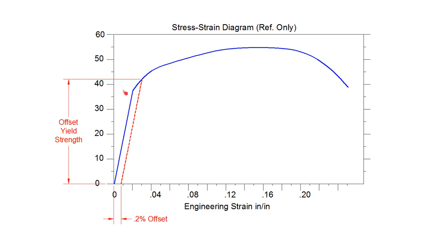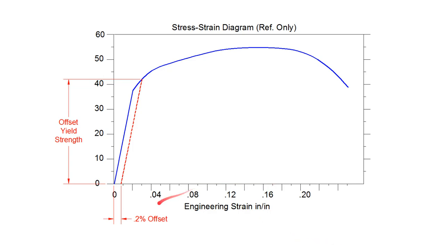Now, to talk about the yield point, it's a little ambiguous sometimes when you're dealing with a lot of data points. So to get a very precise, repeatable value for the yield strength, a lot of times we'll use this 0.2% offset yield. What we would do is find an equation of this line. Or, if we want to think of this graphically, we draw a line parallel to this other line, and we move it over 0.2%.